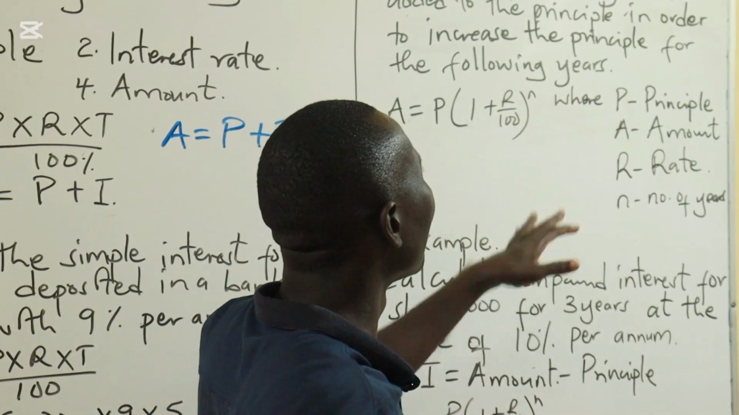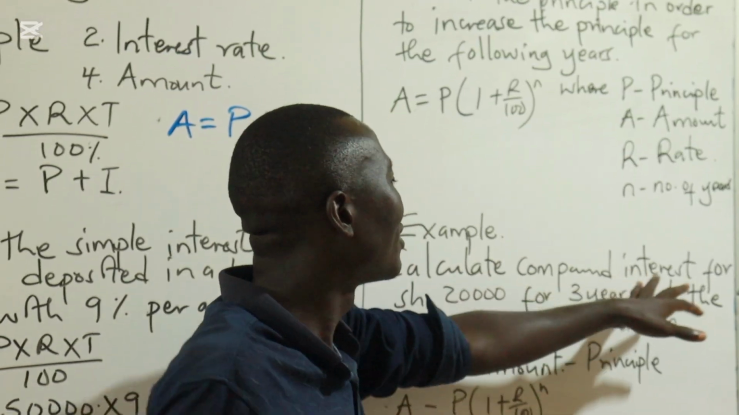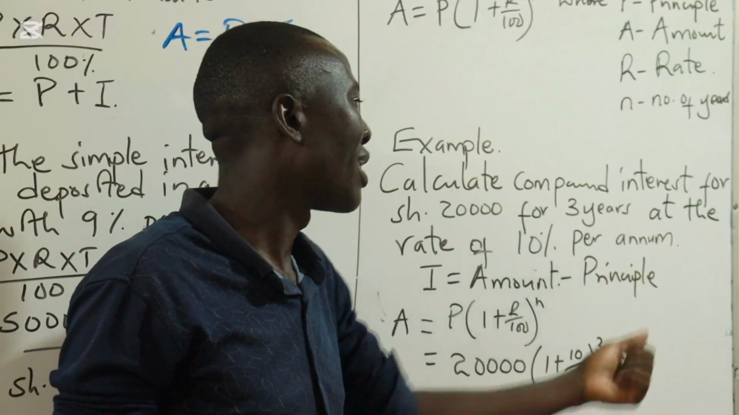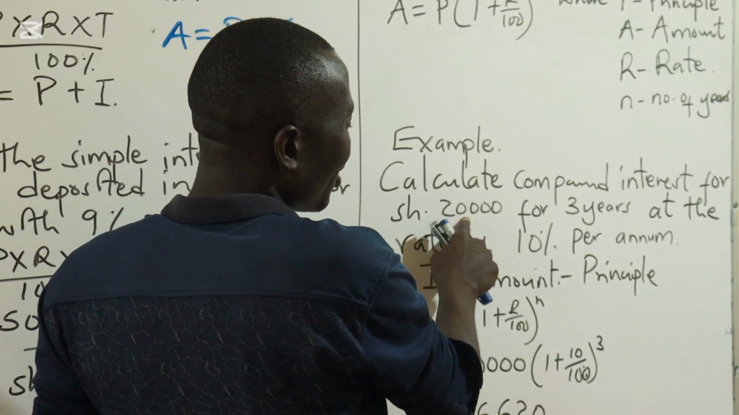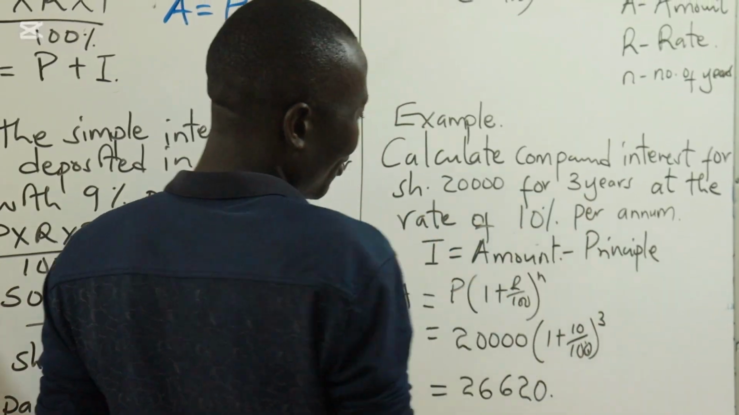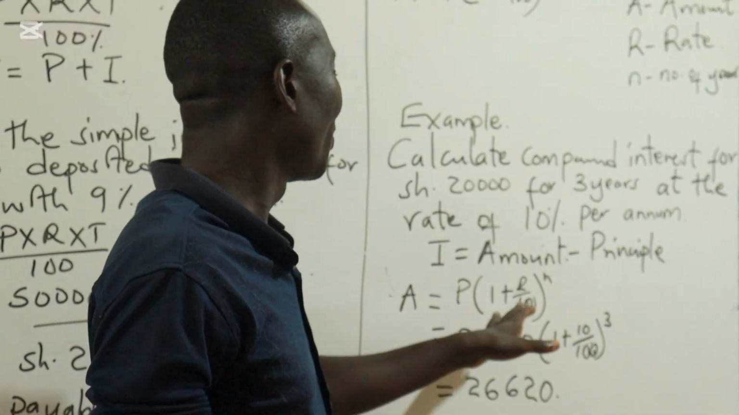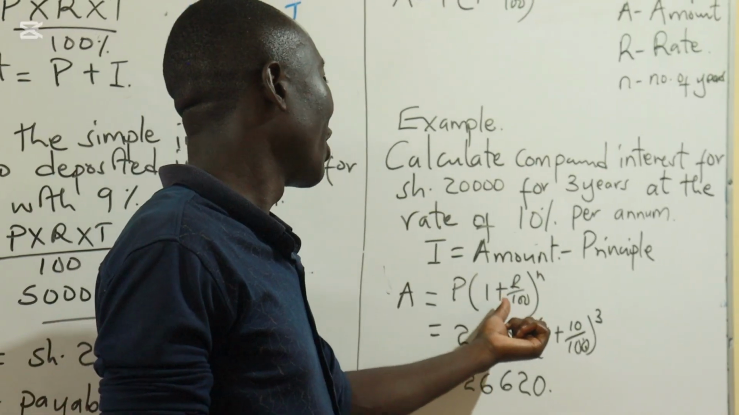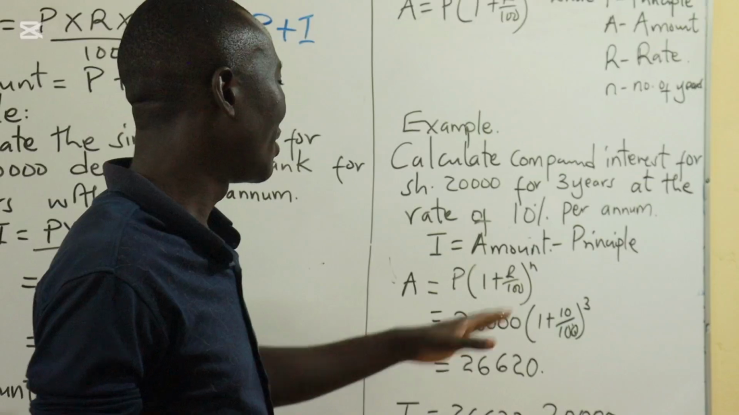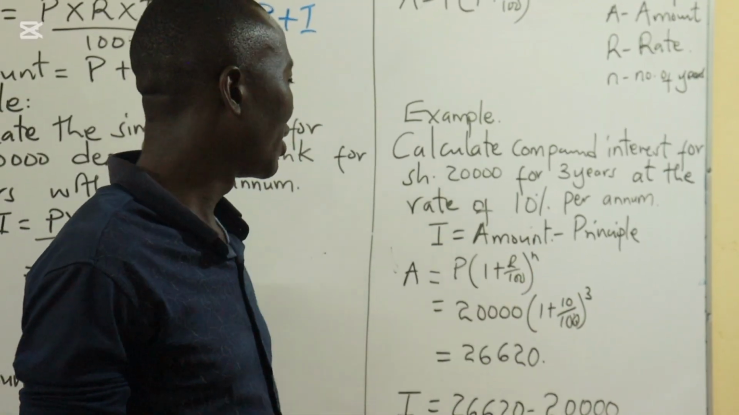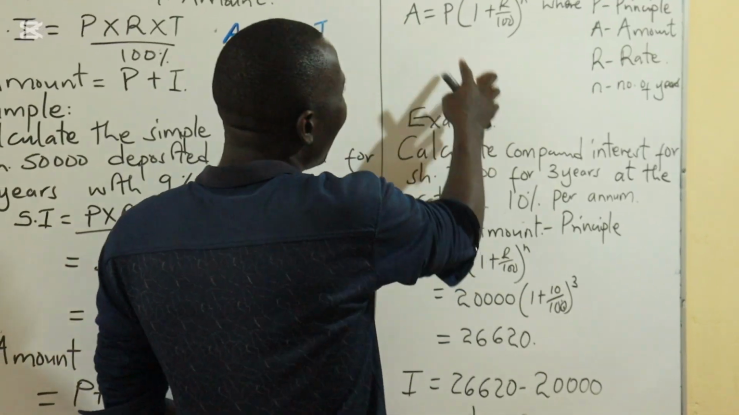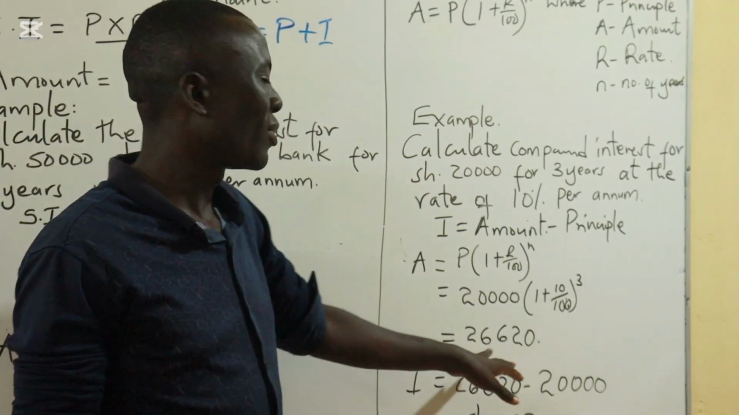So for example, calculate the compound interest for 20,000 shillings for 3 years at the rate of 10% per annum. The principal is 20,000, the period is 3 years, which is the N, and the rate is 10%. We say the formula is P into 1 plus R over 100 raised to power N. N here is 3, R is 10, and P is 20,000. And when we substitute, we get our amount as 26,620. So remember, this formula gives us the total amount.